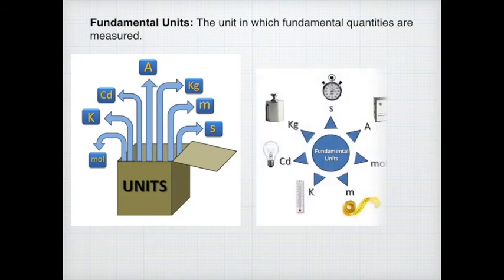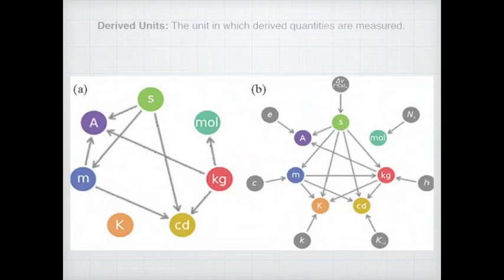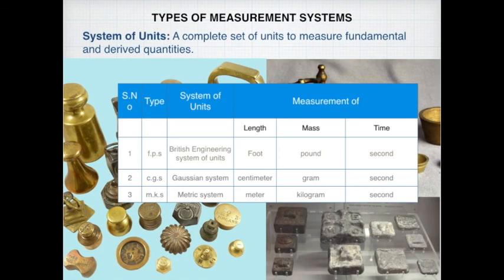And these units can be of two types. One is fundamental unit, the other one is derived unit. Fundamental units are the ones which are used to represent the fundamental physical quantities. So the unit in which the fundamental quantities are measured are called as the fundamental units. Likewise, the unit which is used to express the derived quantity is called as the derived units.